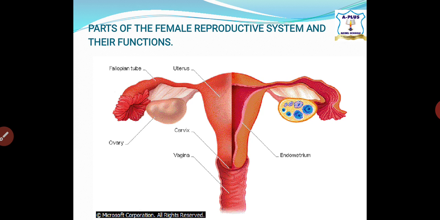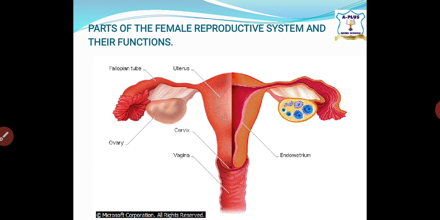Another one we're going to talk about is the uterus. This is a muscular structure connected to the outside or exterior through the vagina. Its glandular lining serves to nourish the embryo in the early stages of development. That means after the egg is fertilized by sperm, it turns to an embryo, so its glandular lining nourishes the embryo at the early stages of its development.